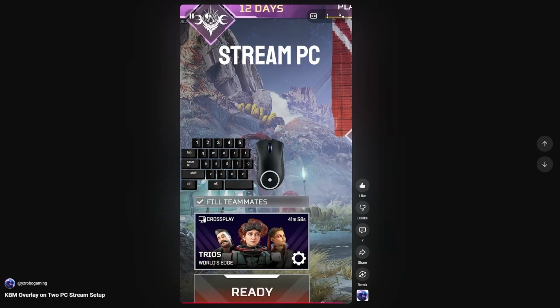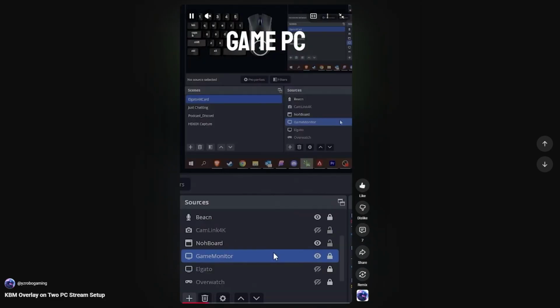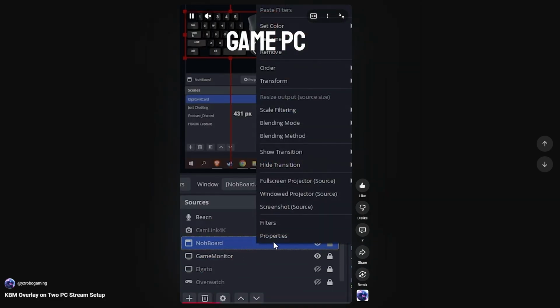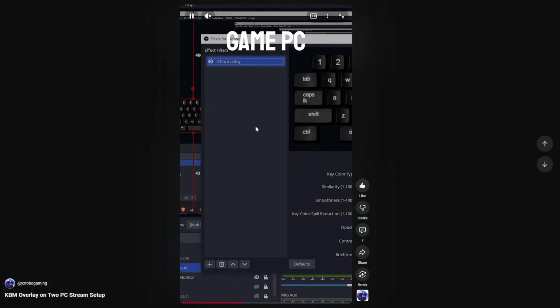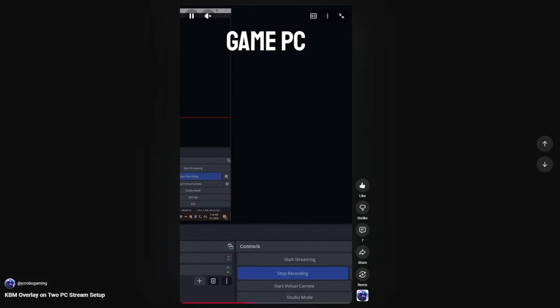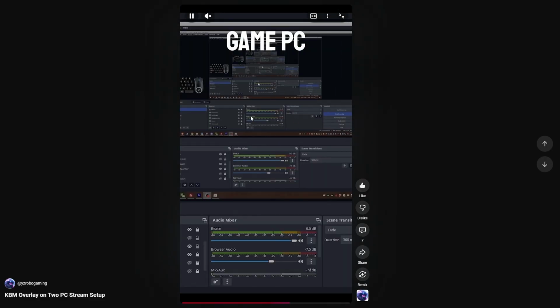It's simple, lightweight, and super easy to use on a 2 PC setup, the biggest requirement for me. So I'll show you how to download it, install it, set it up in OBS, and if you stick around to the end, I'll show you a built-in feature that I think is super cool. But don't skip, just watch the whole video. If you skip, I'll know.